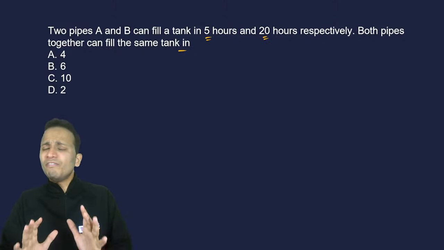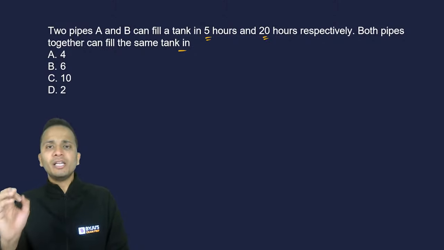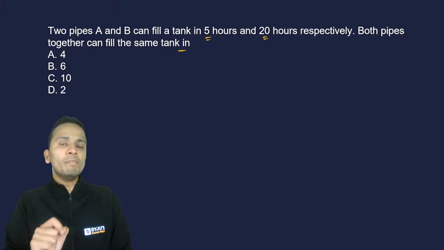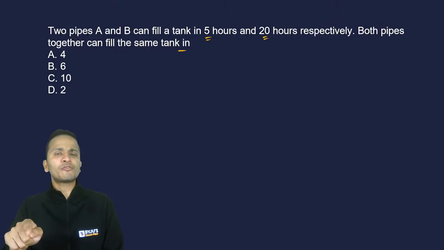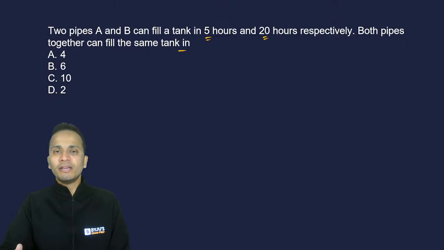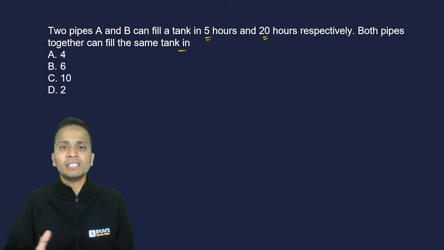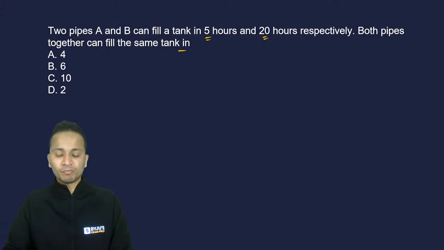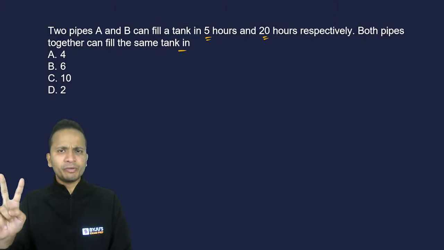Now, this is a very easy question, though it can be finished in less than 30 seconds. But I'll give you a method using which you can solve these types of questions in less than 5 seconds. You just need to look at the options, evaluate them, and then mark the answer. No calculation is required.